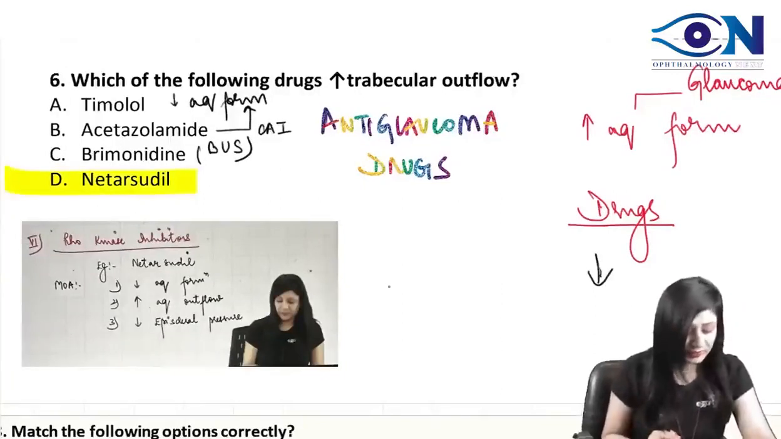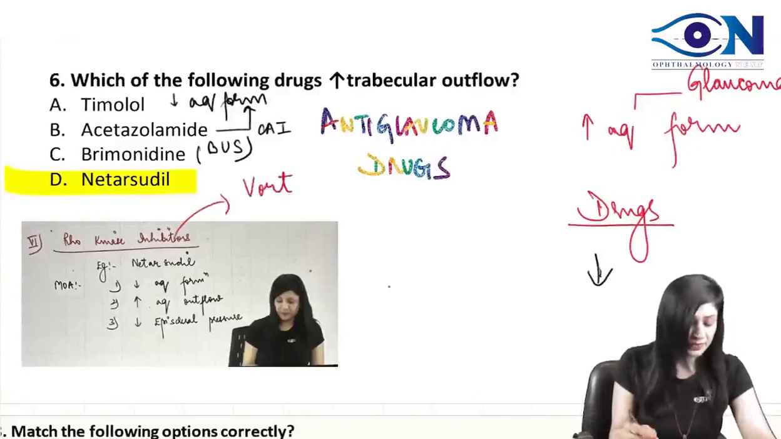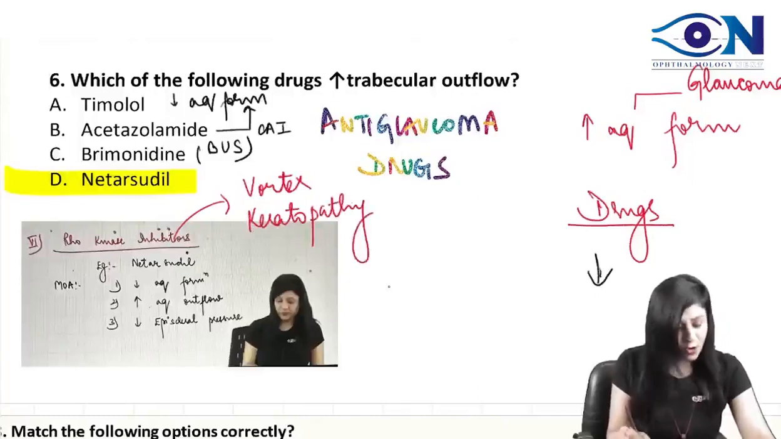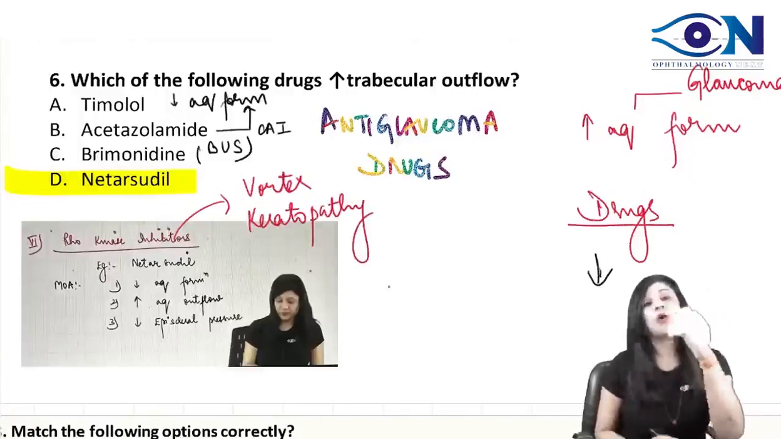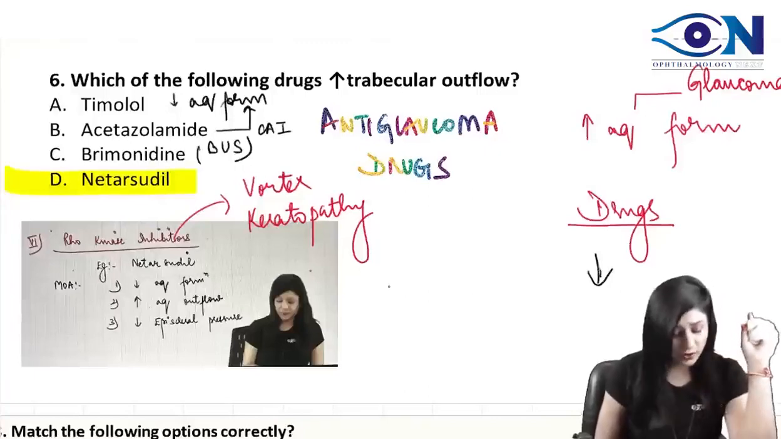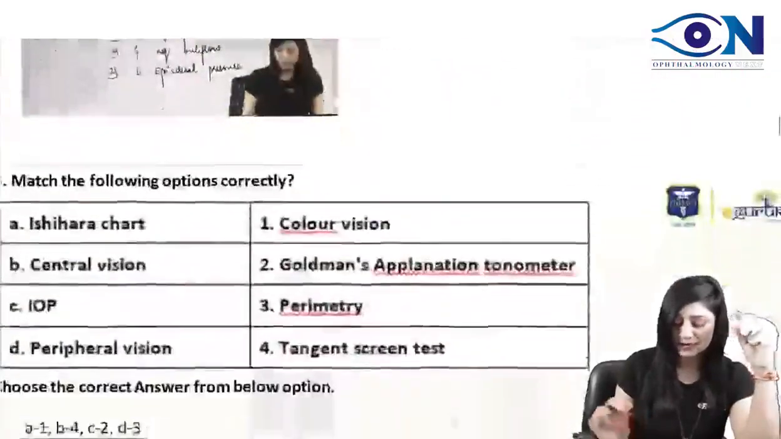Very good, Kamran. So the side effect here is vortex keratopathy. Yes, you are also correct. Everybody has given the right answer. It is vortex keratopathy, also called cornea verticillata. Vortex keratopathy or cornea verticillata. Right? So all the anti-glaucoma drugs are done.